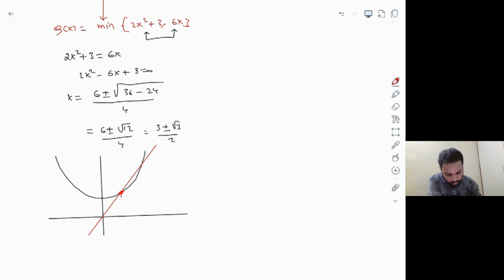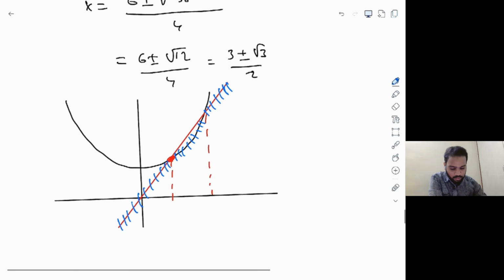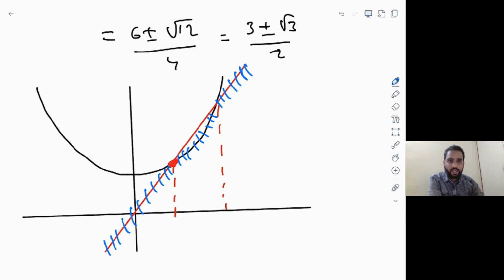So let this be the first point and let this be the second point of intersection, right? But what is our question here? We have to take the minimum of these two graphs, right? So we take the minimum of two graphs simply by taking whichever graph is below the other. I hope you're able to notice this. So the shaded part is the required minimum.